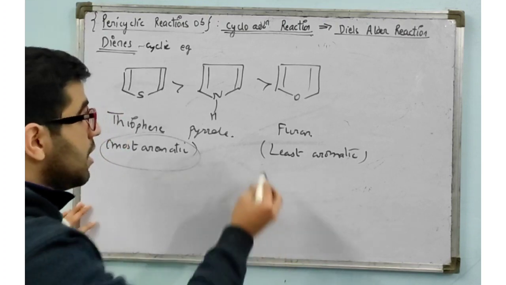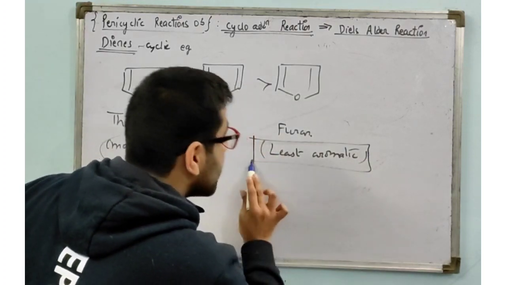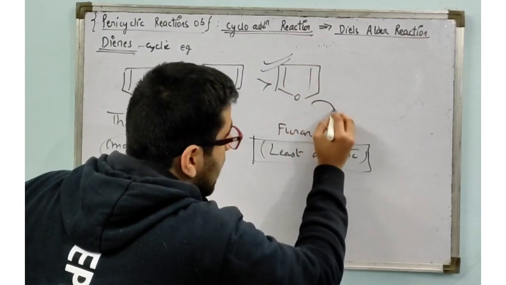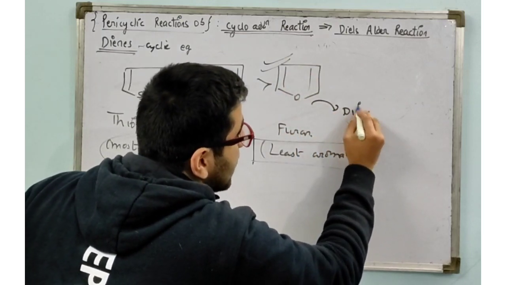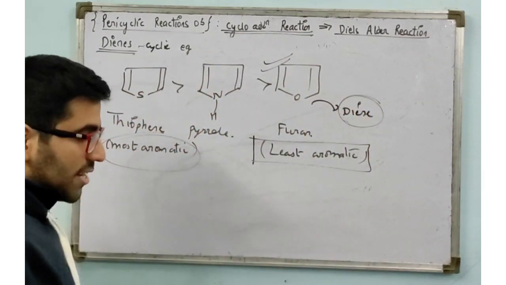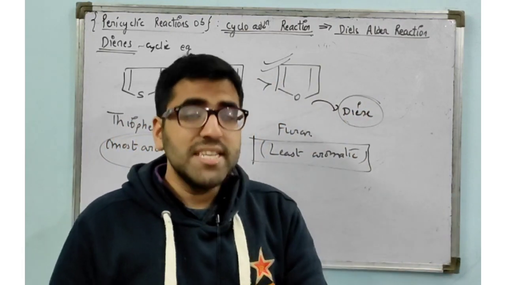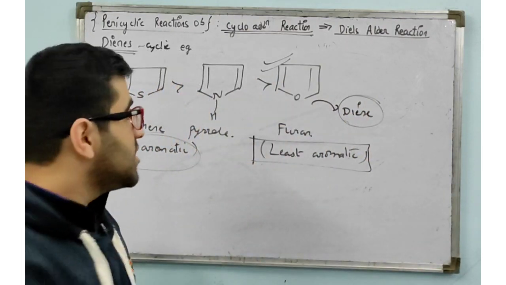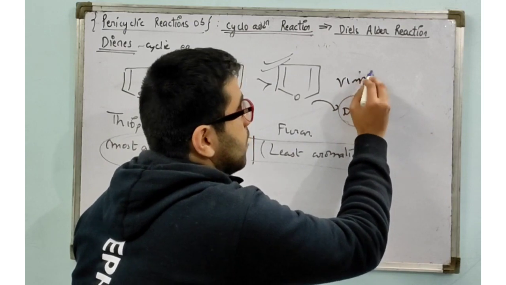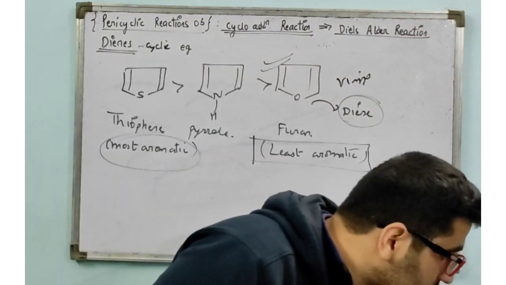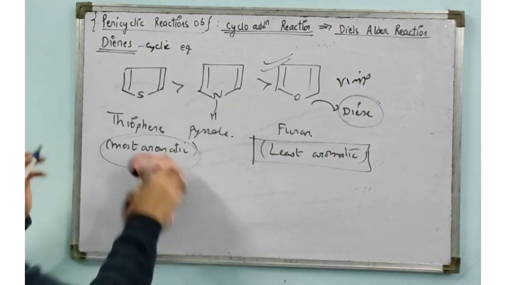Always remember, the least aromatic heterocyclic compound will act as a diene, and hence furan acts as a diene in the Diels-Alder reaction. Very frequently asked in the IIT JAM examination. This is very important.